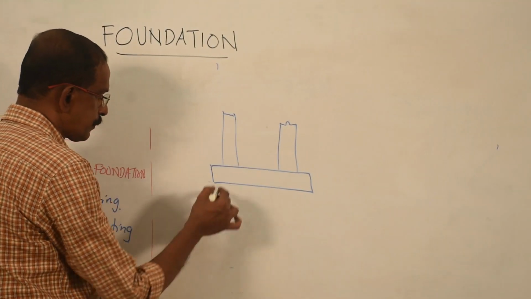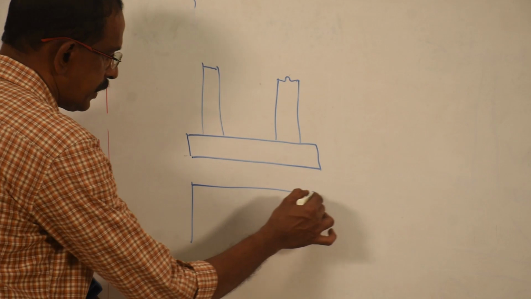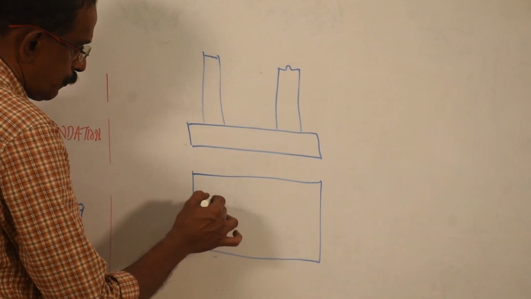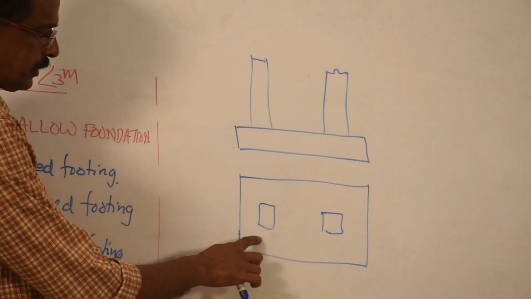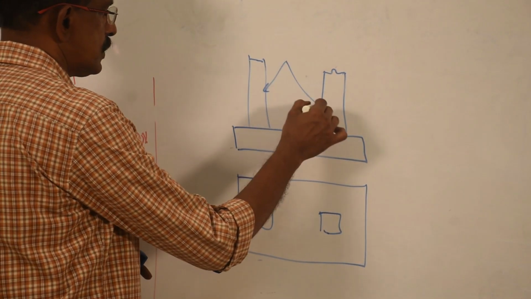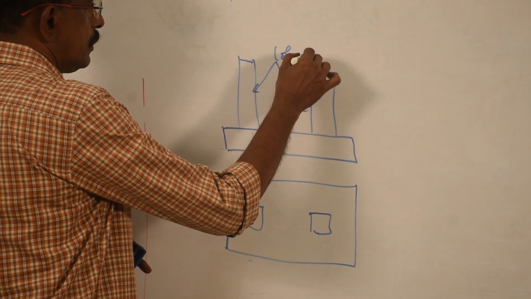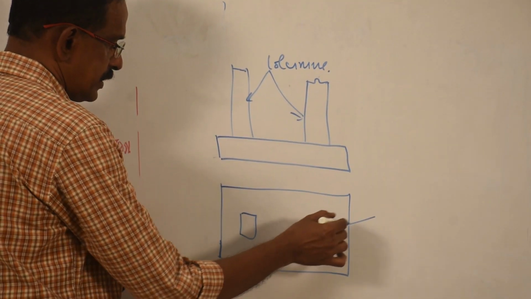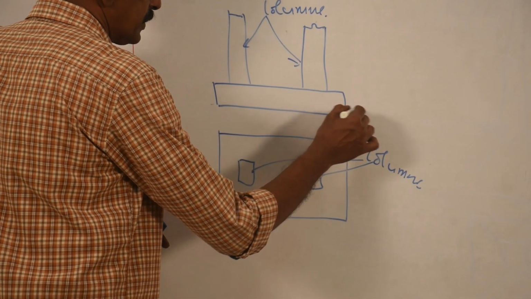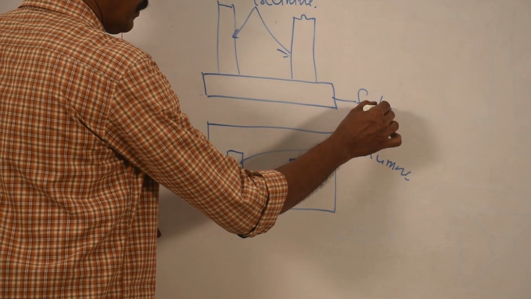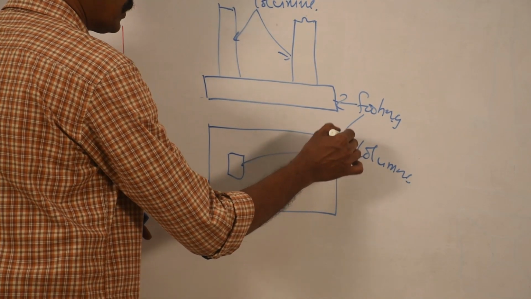If you look from the top view, it will be like this: footing and two columns. These are the columns in elevation, and these are the columns in plan, top view. This is the footing in elevation, and this is the footing in plan.